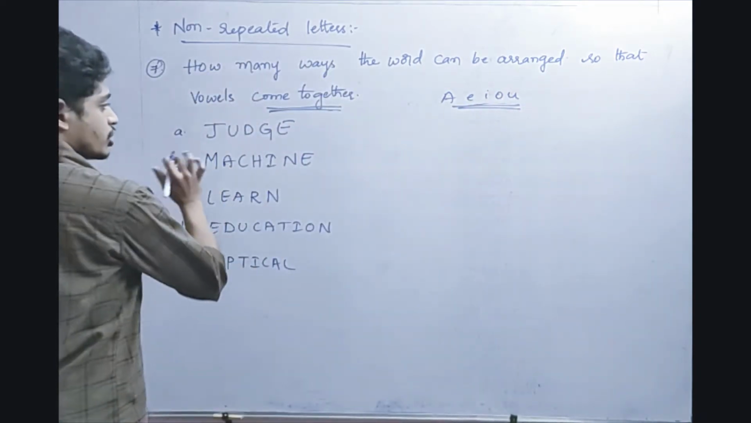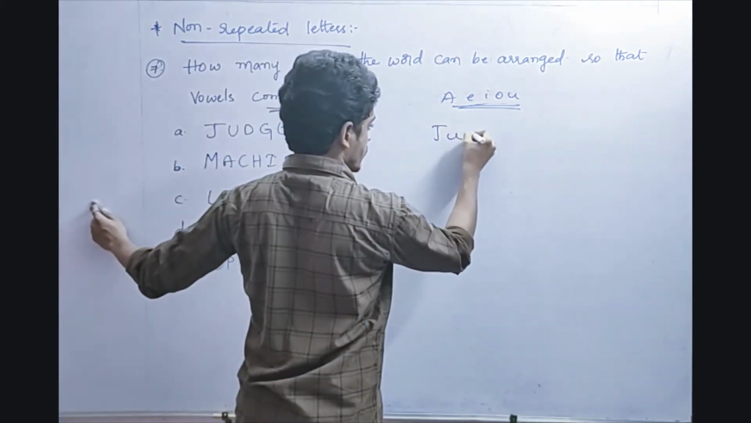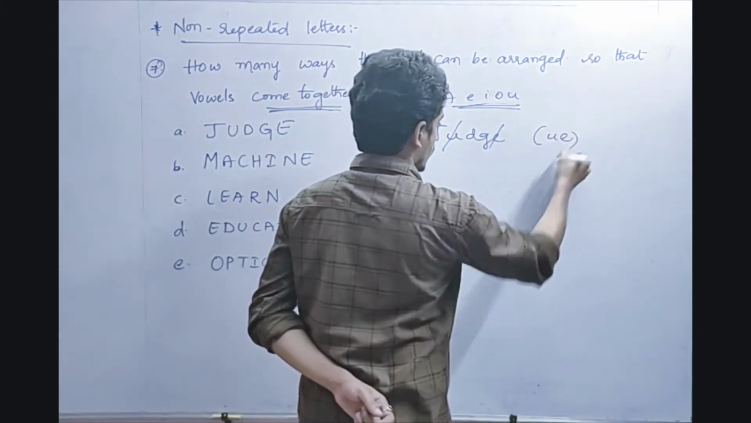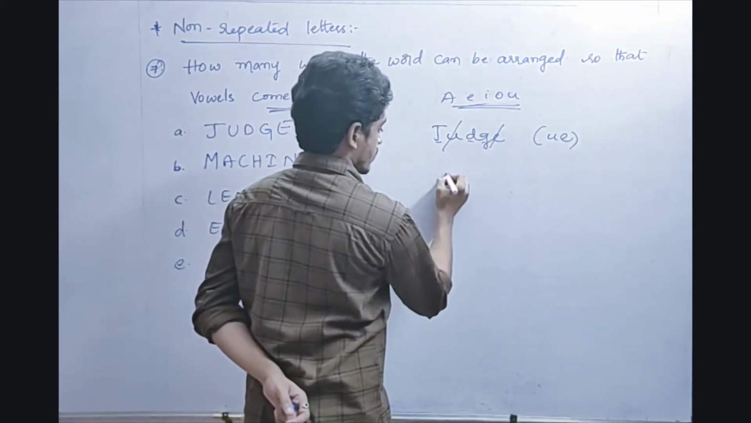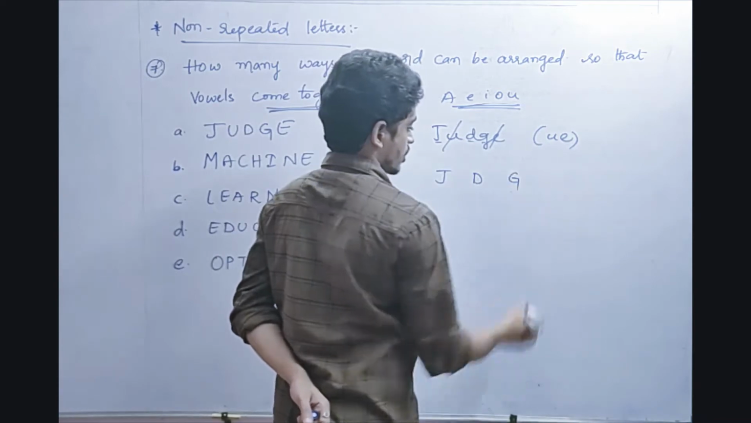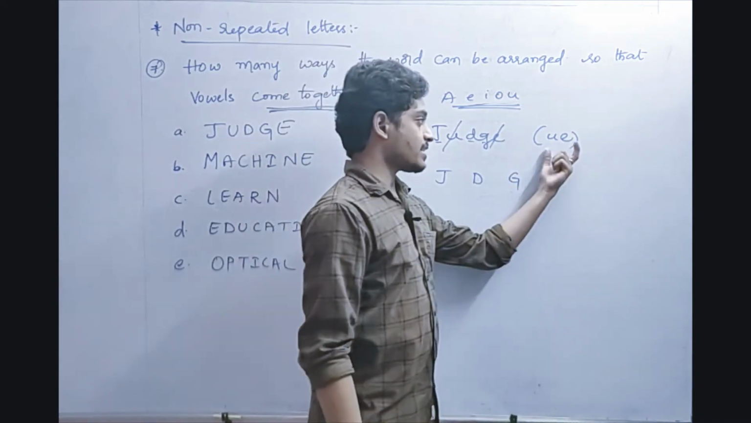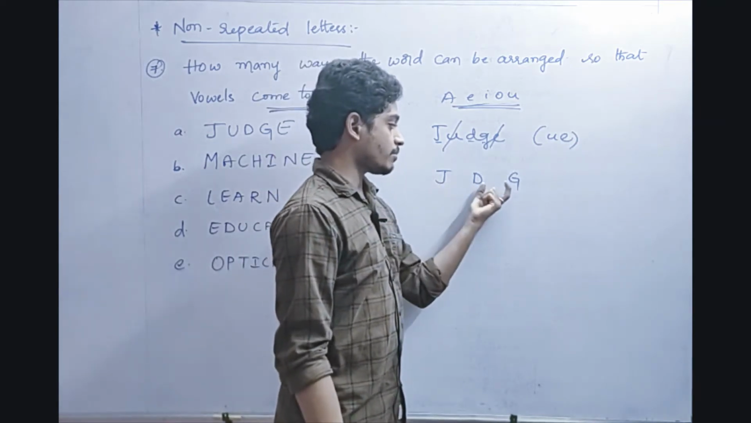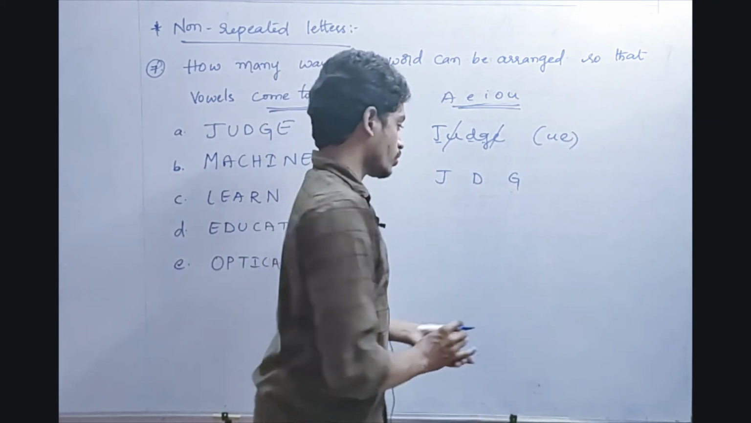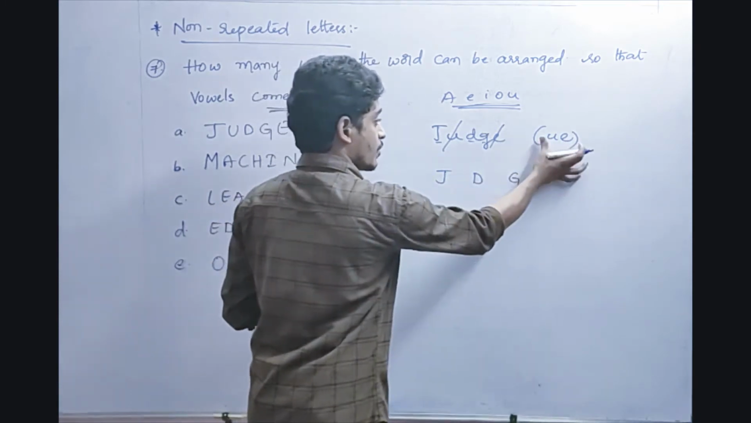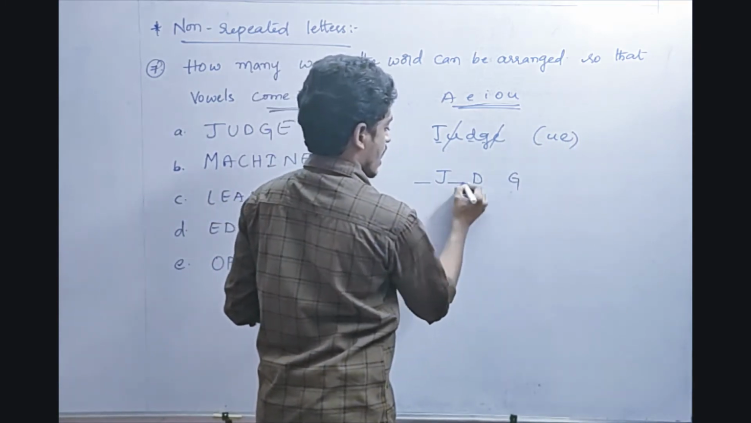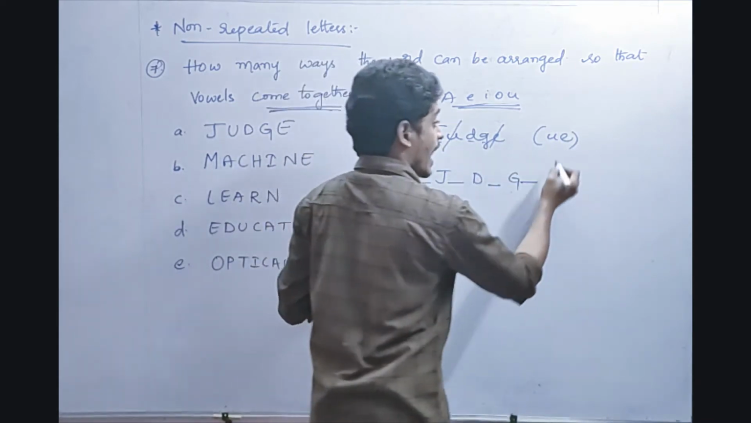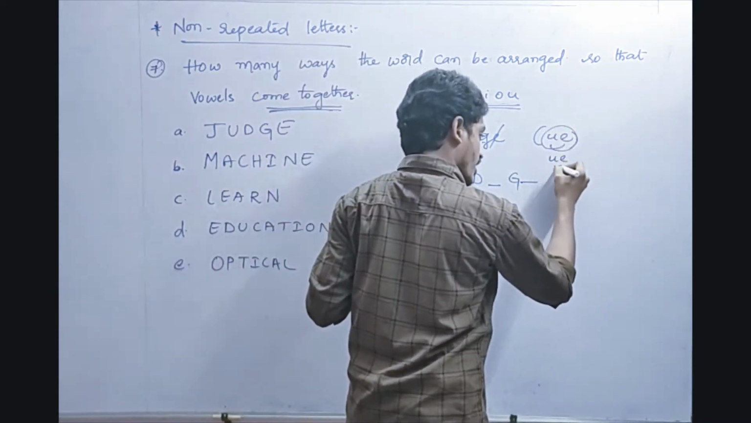So first thing, judge. See friends, how can I write judge? What are the vowels here? U, E. So U, E are the vowels. What are the remaining letters, friends? J, D, G. Yes or not? So I can arrange these 2 vowels either in front of J, or in between J and D, or in between D and G, or here. So where can I keep these 2 vowels so that they come together? I can arrange in these 4 places. In these 4 places I can arrange anywhere, and I can arrange either as UE or as EU.